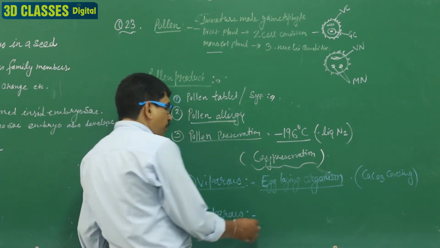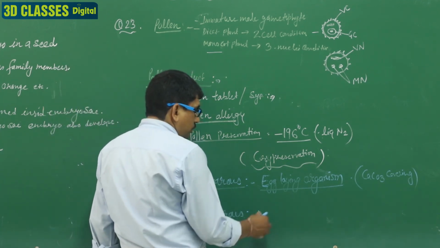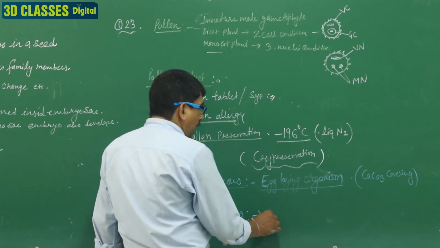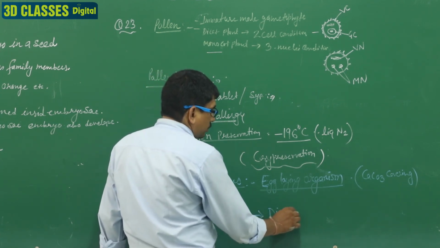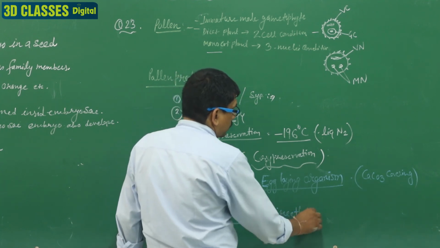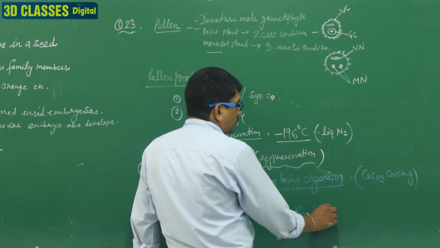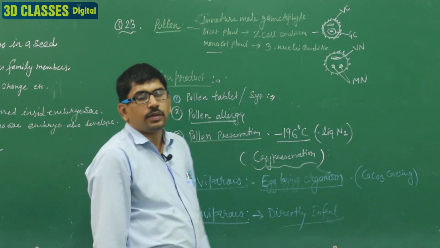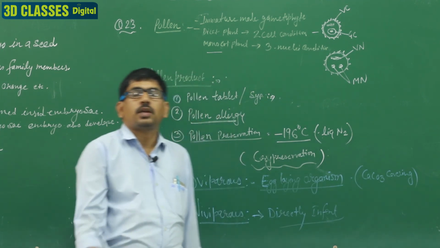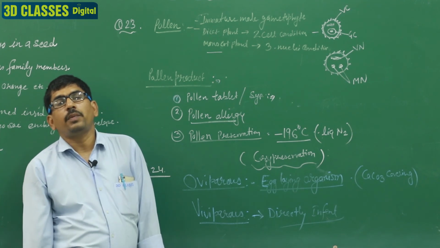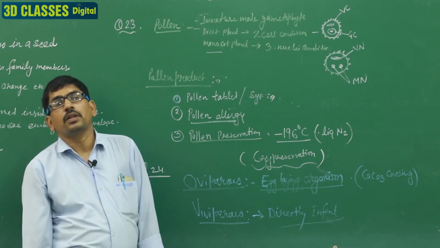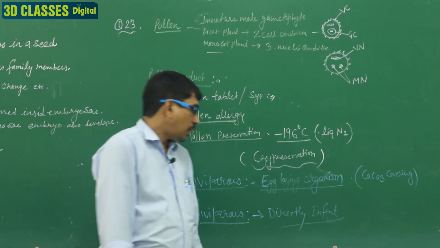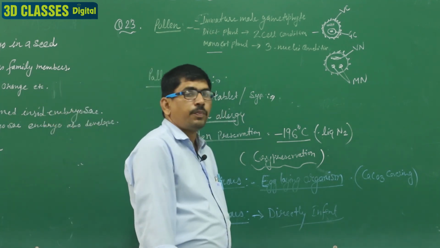Second one is the viviparous. Clear? It means directly infant, they directly give birth to babies. Directly make the infants after the delivery, and they deliver a baby, that is known as the viviparous.